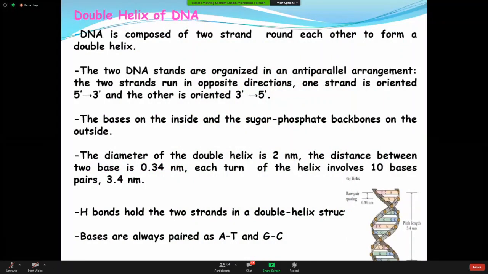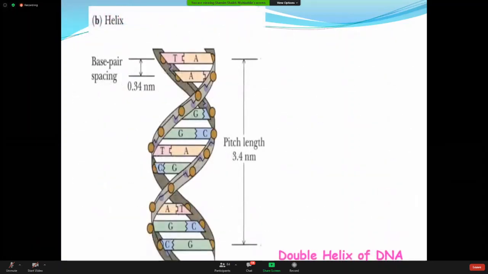Fine, now let's come to the structure of DNA. So this is the structure of DNA. Okay, fine, come to the next slide. What is the structure of DNA? So this is the structure of DNA. It looks like a helical structure. It is a spiral one. It is a helix. That's why it is called a double helix of the DNA, or double helical structure.